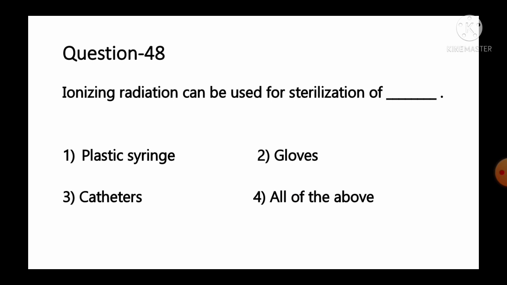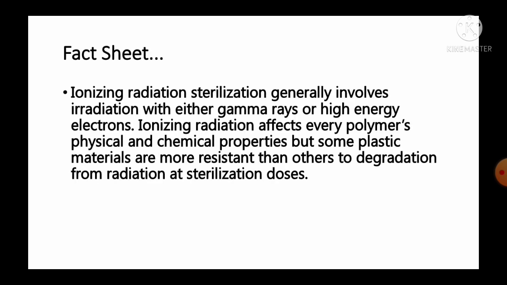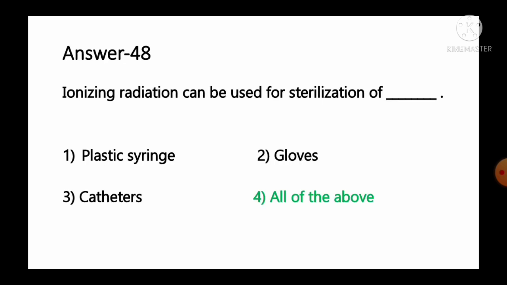Ionizing radiation can be used for sterilization of: option number 1, plastic syringe; number 2, gloves; number 3, catheters; number 4, all of the above. And the fact given regarding this question: ionizing radiation sterilization generally involves irradiation with either gamma rays or high energy electrons. Ionizing radiation affects every polymer's physical and chemical properties, but some plastic materials are more resistant than others to degradation from radiation at sterilization doses. So from the given information we can say ionizing radiation can be used for sterilization of plastic syringe, gloves and catheters too. So option number 4, all of the above, is the correct answer for this question.